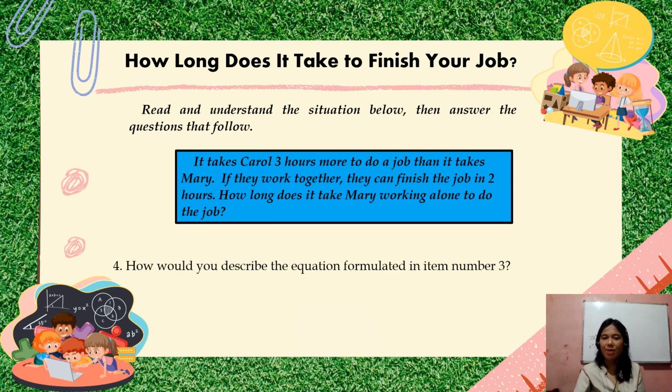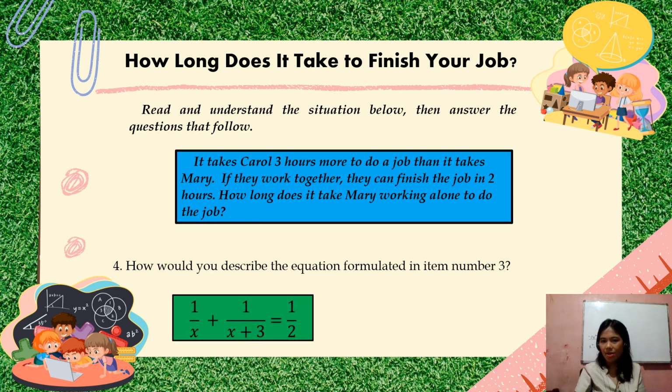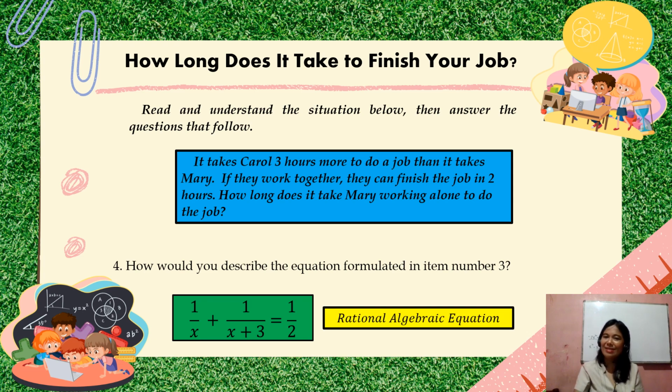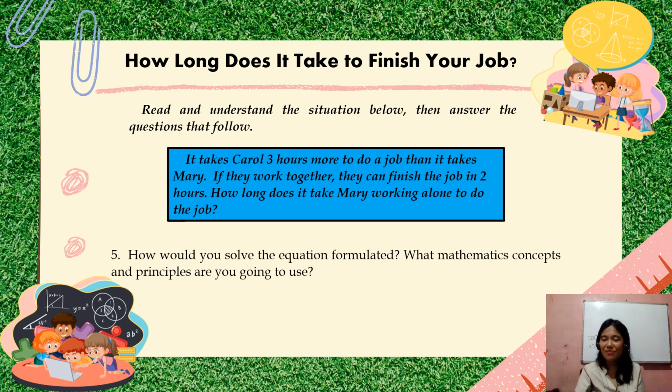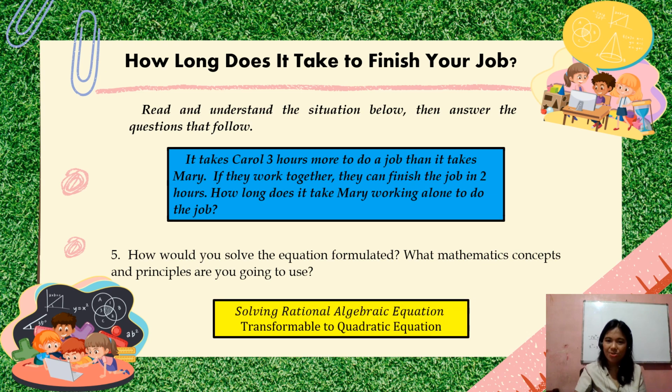Question number 4. How would you describe the equation formulated in number 3? Hala, ano daw to? Anong klaseng equation to? Tapos na natin to. Okay, so this is rational algebraic equation. How would you solve the equation formulated? What mathematics concepts and principles are you going to use? Tapos na nating discuss yung rational algebraic equation. So, what we're going to do is just to transform the equation into quadratic equation.